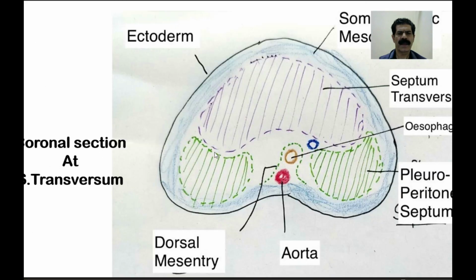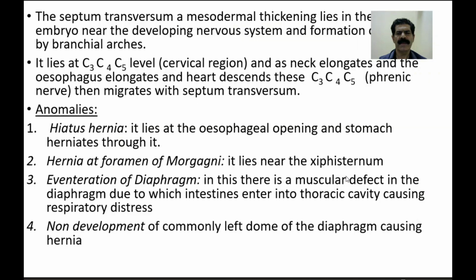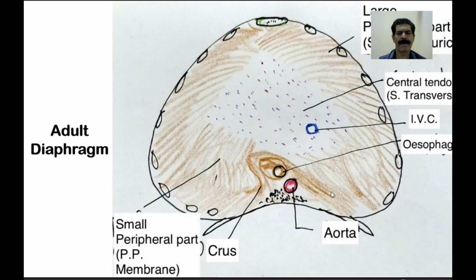As we know, this part is the pleuroperitoneal membrane, which is a septum. So this is also mesodermal in origin. The muscle will develop from here, and this pleuroperitoneal membrane will be replaced by muscle. So these are the muscles derived at the site of the peripheral part from the pleuroperitoneal membrane. So here also the muscle of the diaphragm develops. In this way, the whole of the diaphragm develops as a muscular tendinous sheet around it.